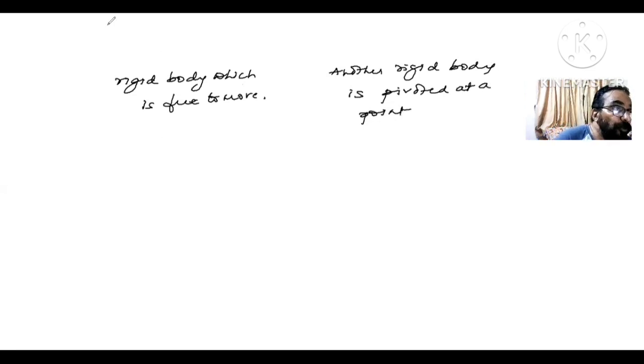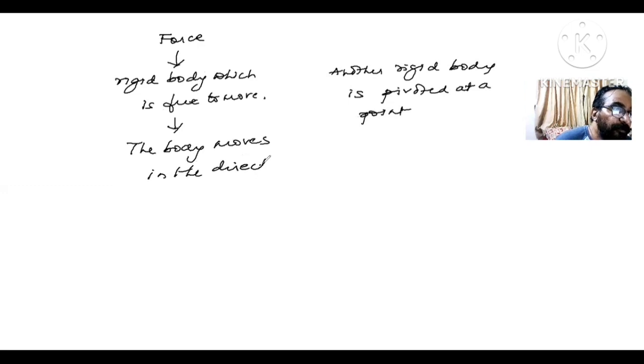Now, when you apply a force to the rigid body which is free to move, the body moves in the direction of the force, okay?